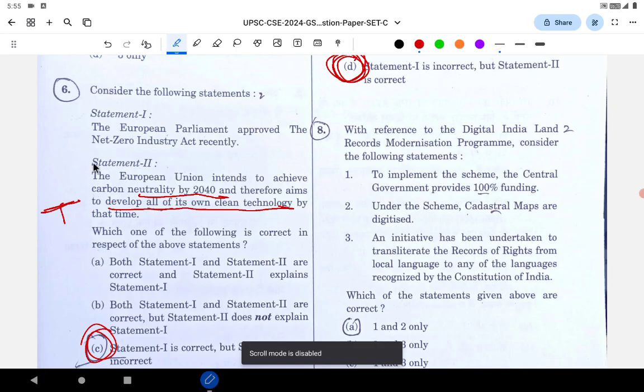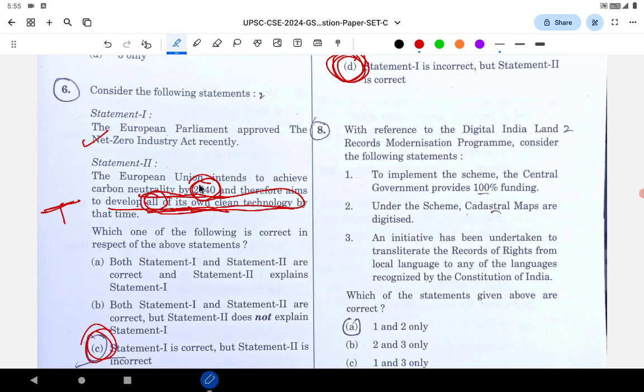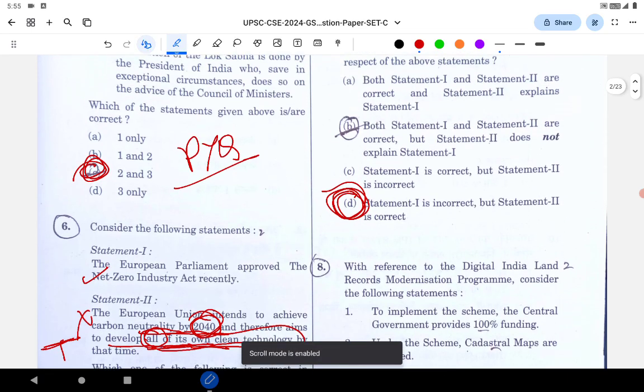Let's go to question number 6. The European Union Parliament approved a Net Zero Industry Act recently. It's in current affairs, it's correct. The European Union intends to achieve carbon neutrality by 2040, there is a fact here, and therefore aims to develop all of its own clean technology by that time. There's an extreme statement of all of its own clean technology and 2040. Statement 2 is wrong. Statement 1 is correct. Answer is C. Again, the trick is working here.